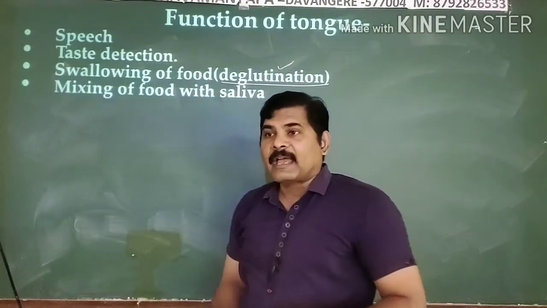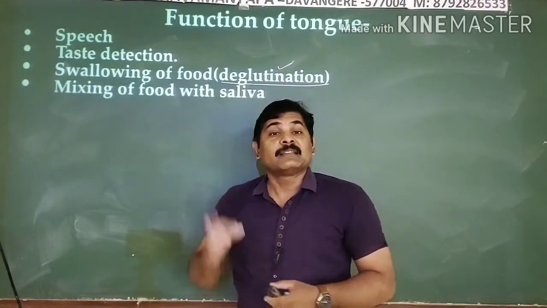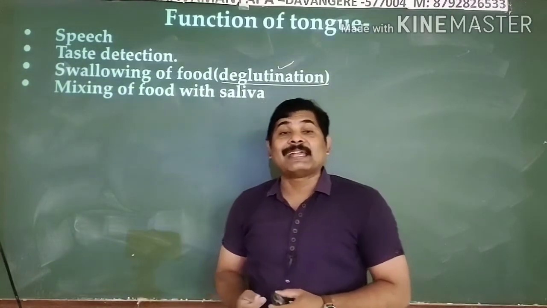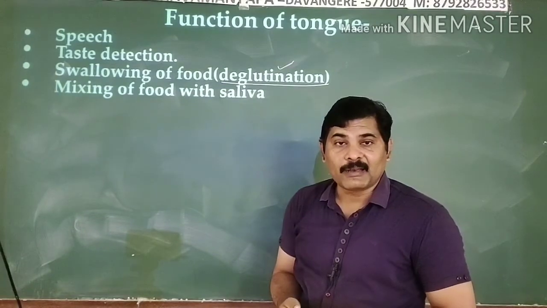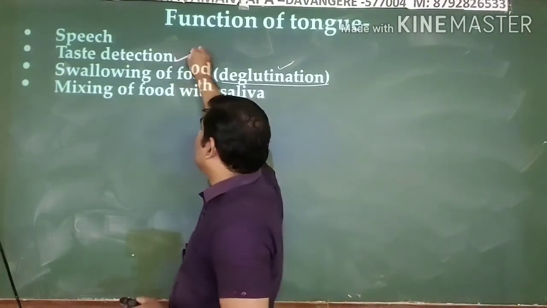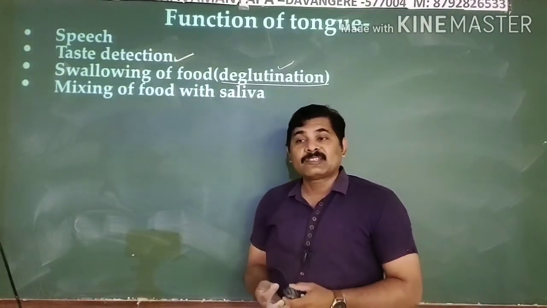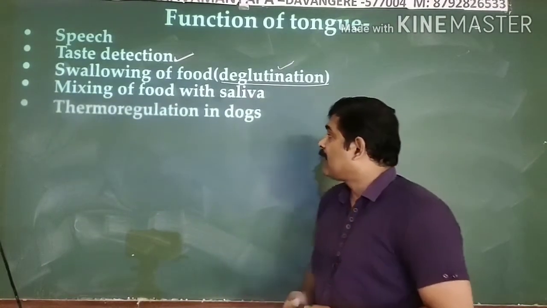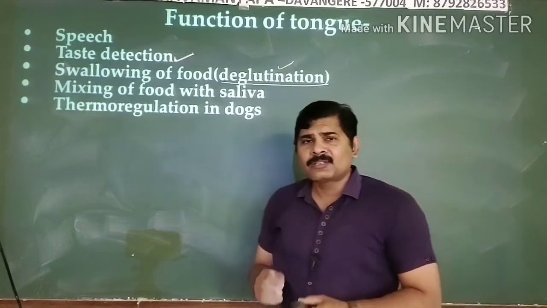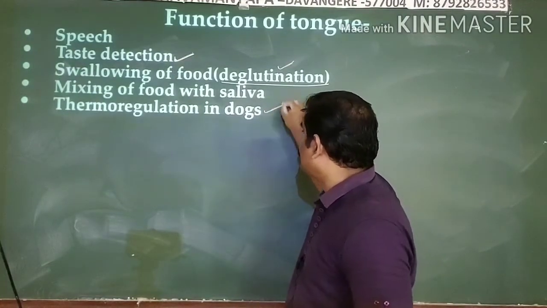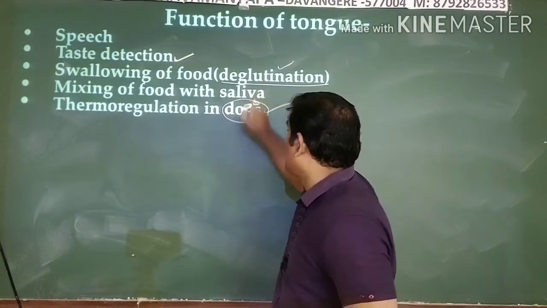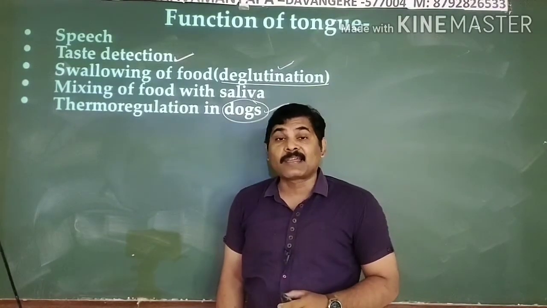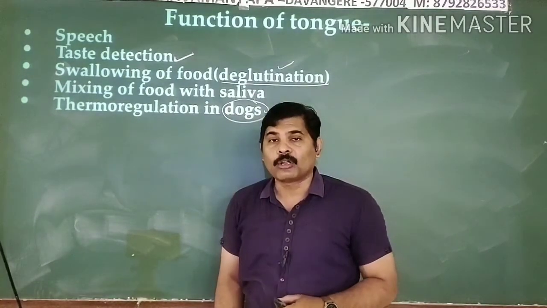Since I just said that a lot of taste buds are present on your tongue surface, which help in identification of the taste of the food material, the tongue also helps in identification of the taste of the food material, right? This is another important thing. And here is a very interesting point related to this. It is not related to human beings, but observe this one. In animals like dogs, the tongue acts like a thermoregulator organ.